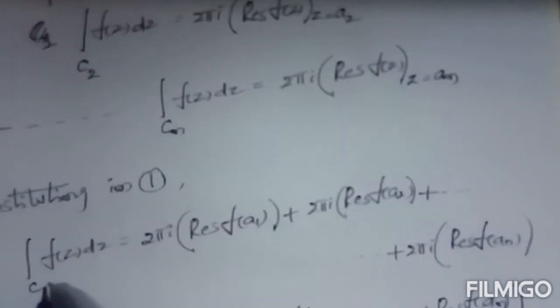Now using this, the first equation can be written as integral over C f of z dz equal to, the first integral value 2 pi i residue of f of z at z equal to a1, plus the second integral value 2 pi i residue of f of z at z equal to a2, plus the last integral value 2 pi i into residue of f of z at z equal to an.